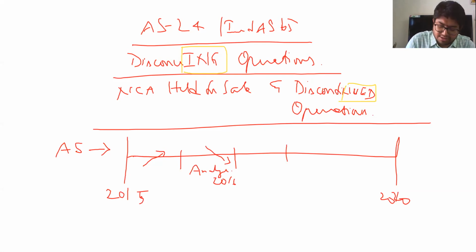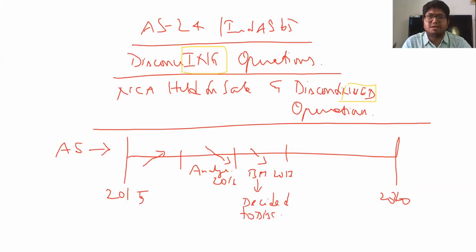And by 2017, we have identified that it is good to discontinue. That is, the board meeting has decided to discontinue. However, a formal plan is not yet out. Only a board decision has been taken.